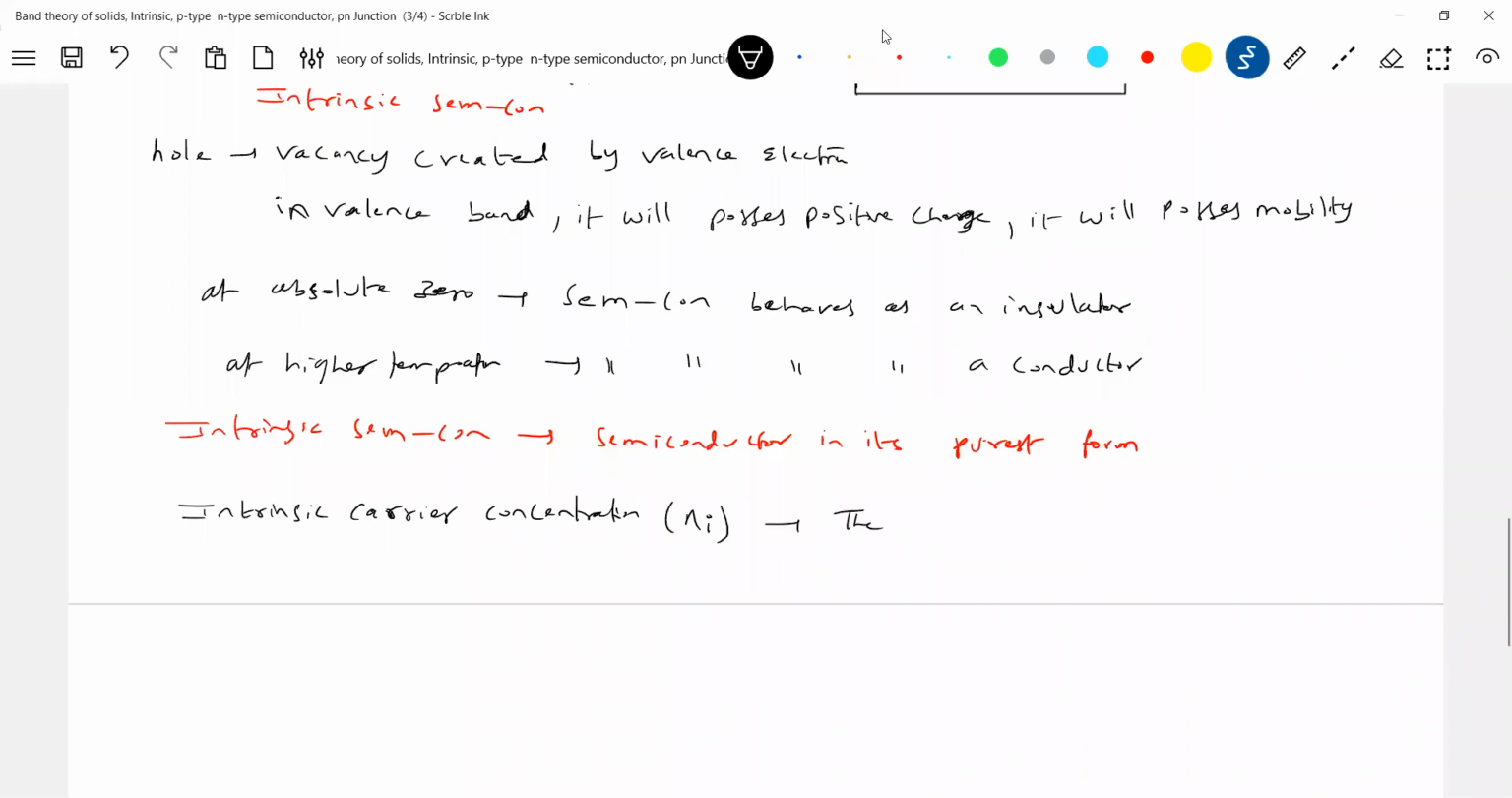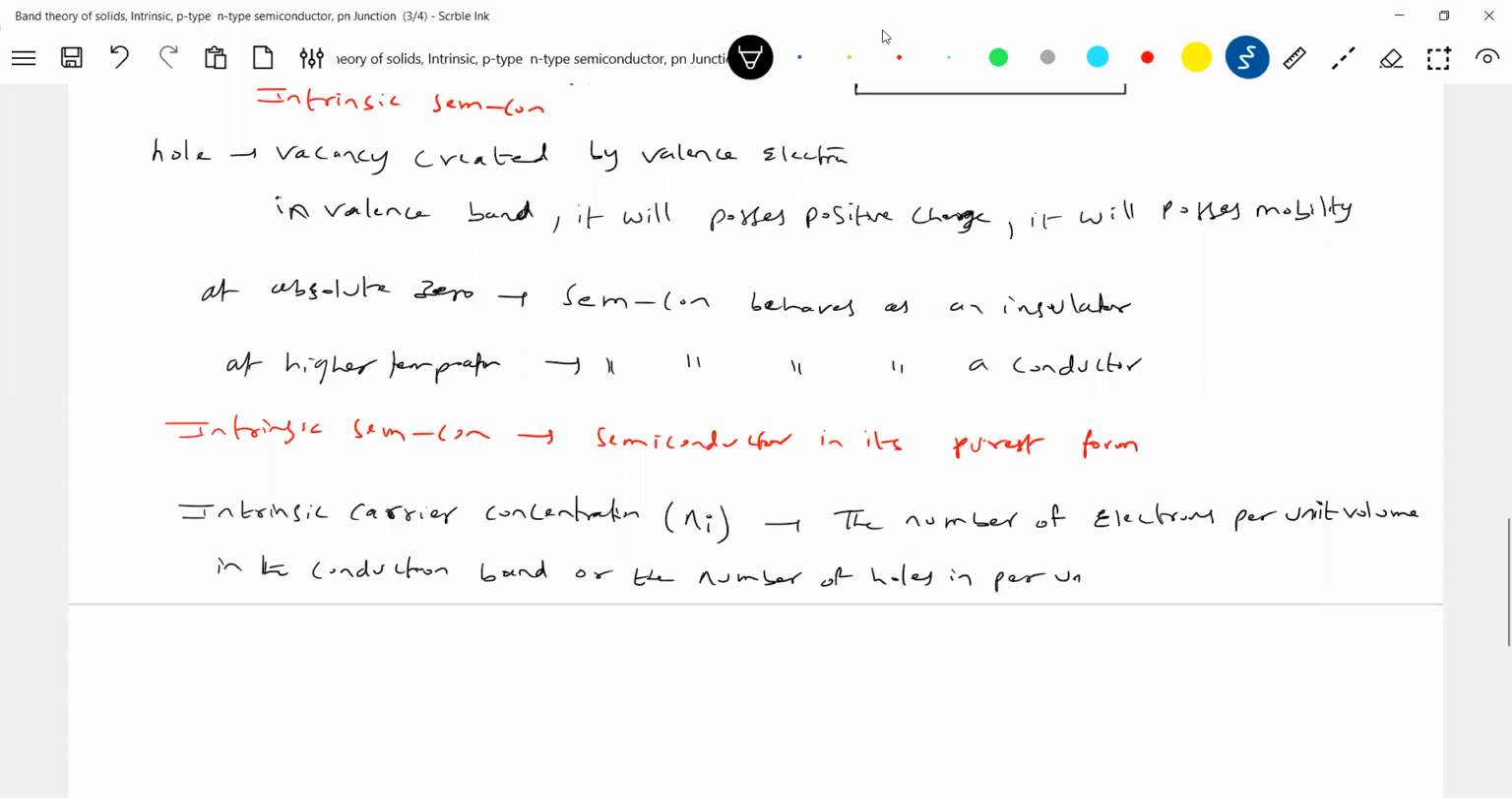So this is the number of electrons per unit volume in the conduction band, or the number of holes per unit volume in the valence band, is called intrinsic carrier concentration.